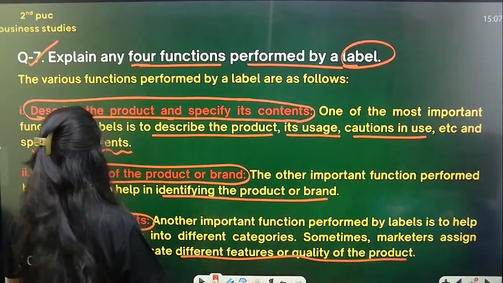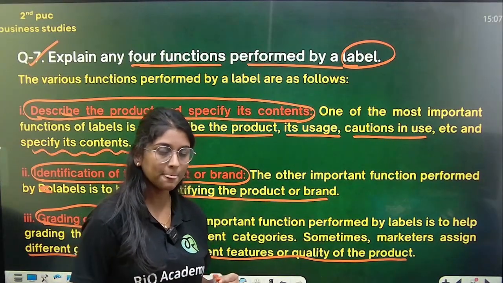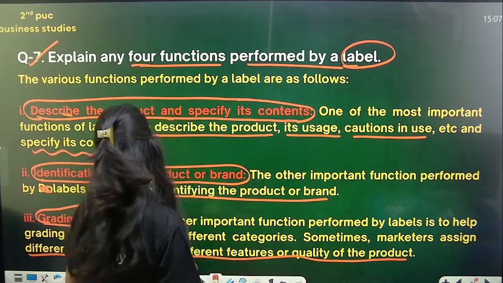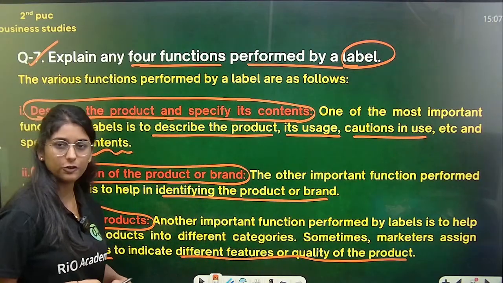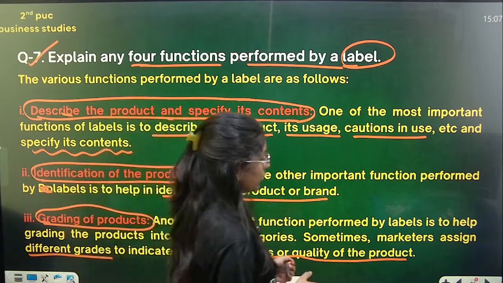The second thing is that it helps in identification of the product or brand. So it helps to identify which type of brand it is and which product it is. And even grading of a product. So you can easily assign different grades. So it helps in grading of the products also.